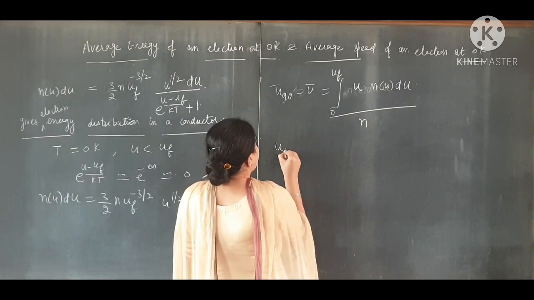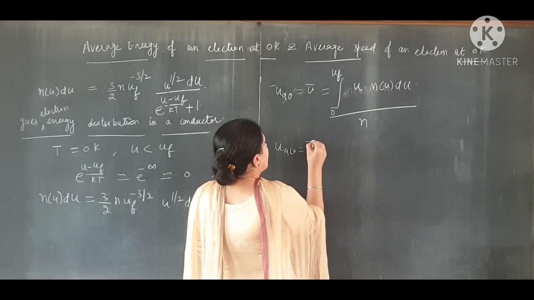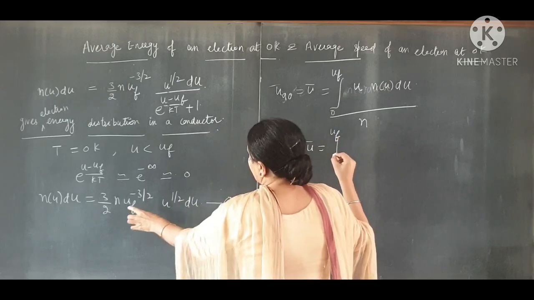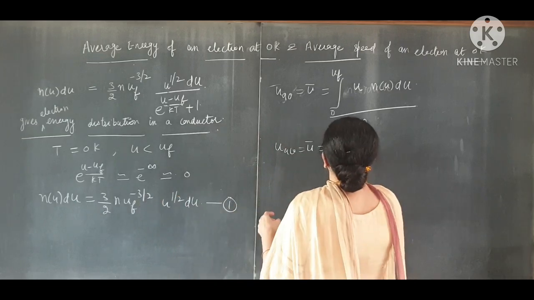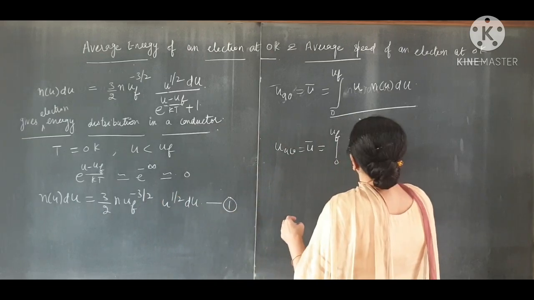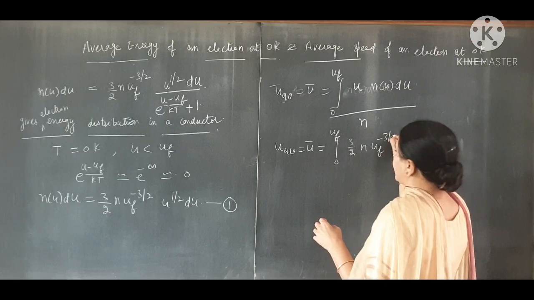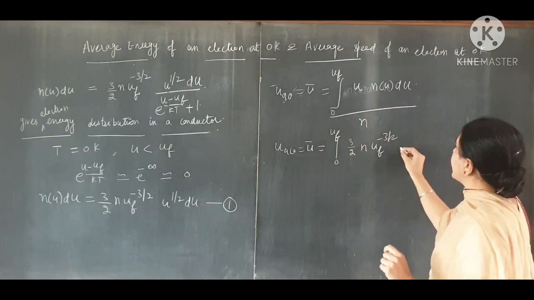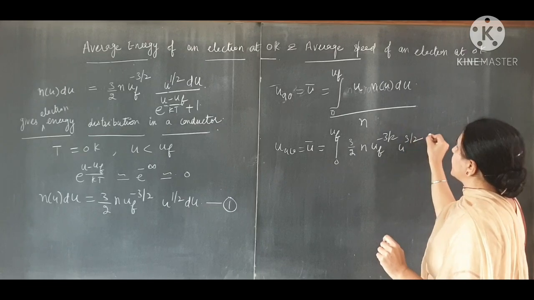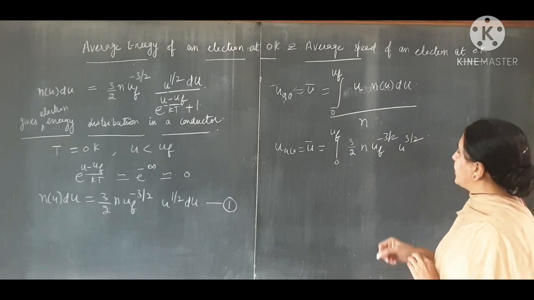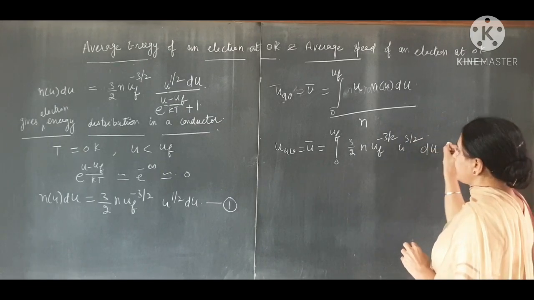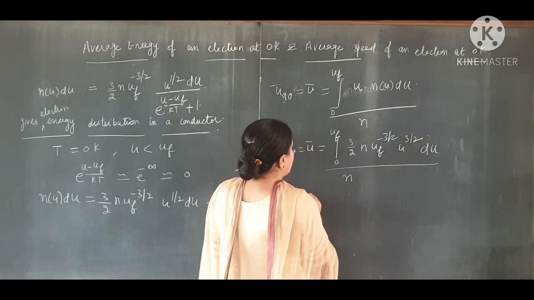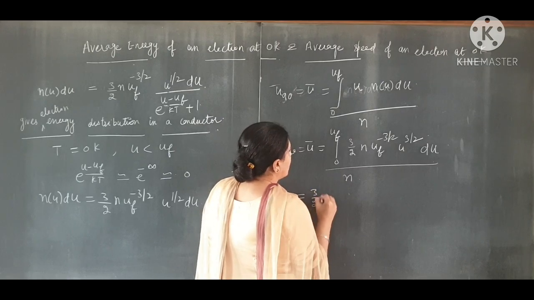Put the value of N(u)du from this equation in this equation. So u bar is equal to the integral from 0 of u into 3 by 2 N u_F raised to power minus 3 by 2, u raised to power 1 by 2, du, divided by N. That becomes u raised to power 3 by 2.